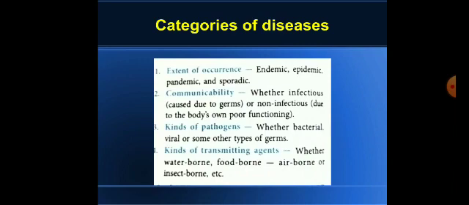The second point is based on the communicability. Communicability means whether it is infectious disease, communicable disease, or non-infectious disease, non-communicable disease. It is written in the bracket also that communicable diseases are caused due to germs, and non-communicable are caused due to our poor immunity or poor functioning of the body organs. Now third one is kinds of pathogen, whether the pathogen or the causative agent is bacteria, virus, protozoa, fungal or any other. So based on the different types of